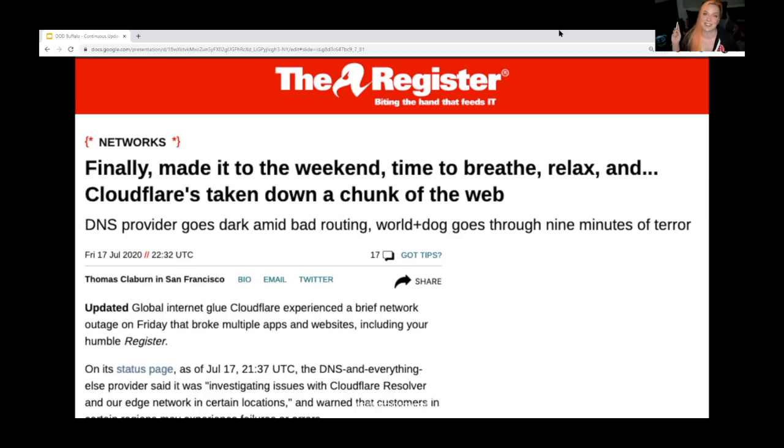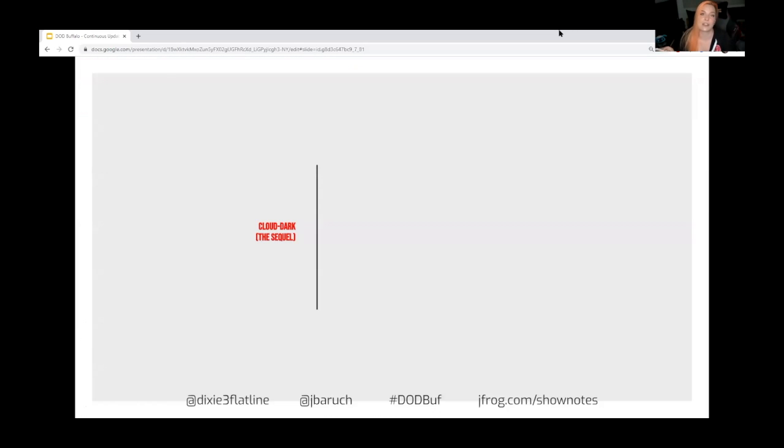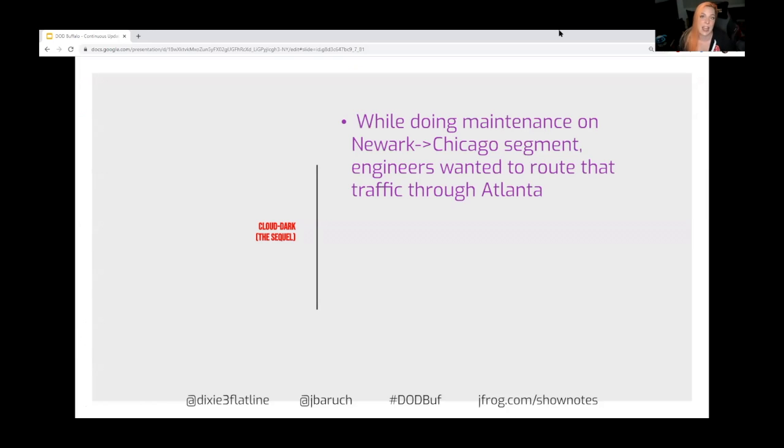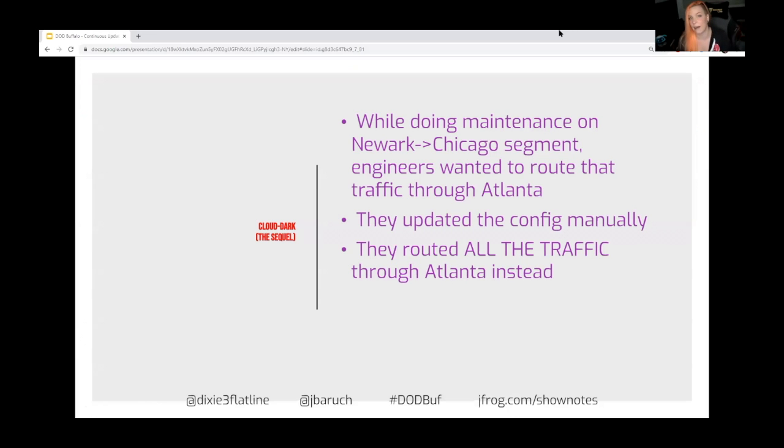So while performing maintenance on one segment, engineers wanted to route that traffic through Atlanta, take the traffic that was supposed to be going Newark to Chicago and route it through Atlanta instead. However, they were once again updating a config file manually, and they accidentally routed all of the traffic through Atlanta instead.